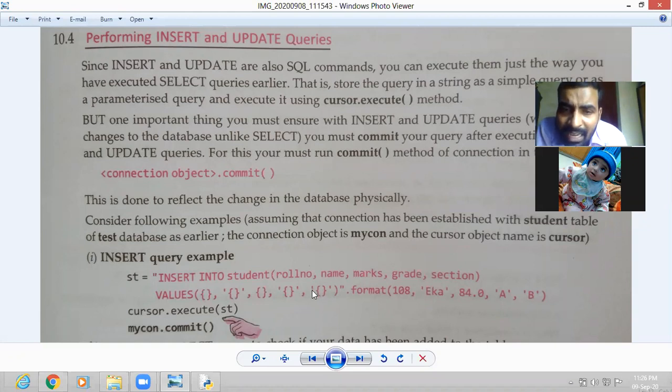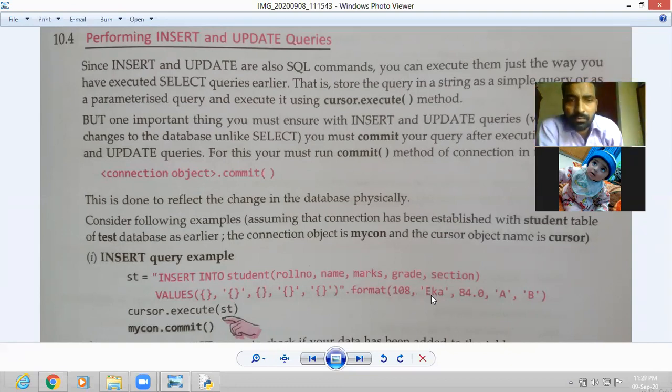And according to the parameter we can provide the value with the format function. First we define the parameter with the insert command, then after it we write the format function and give the values in the form of tuples, or we can give the values through the input command also.